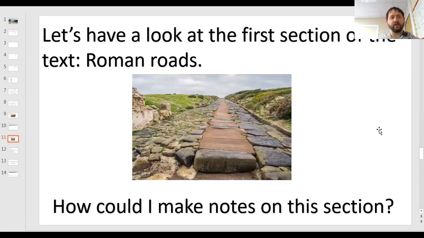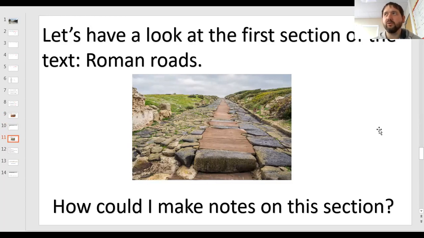Okay, so what we're going to do is look at the first section of the text, Roman roads, and we're going to look at making notes on this section. So I'm going to read it through, and then you're going to have a go at taking some notes, and then we'll see how well our notes are the same.